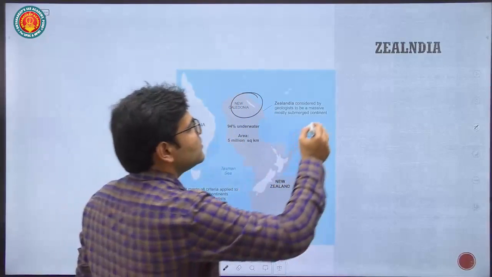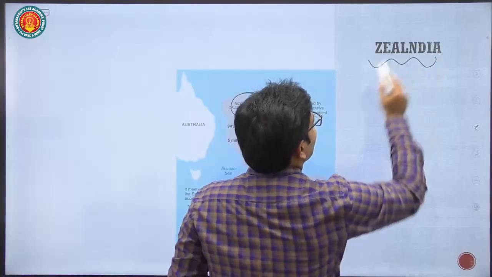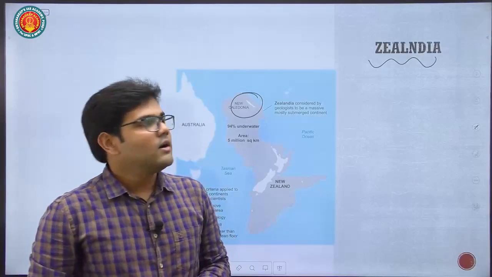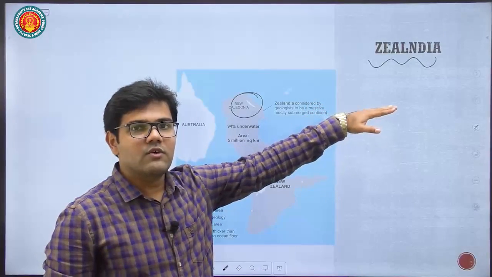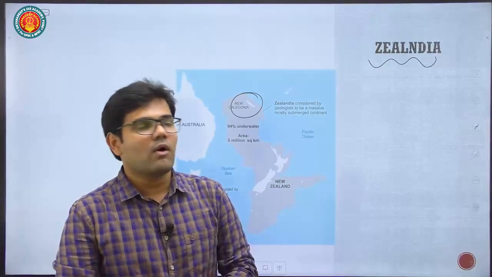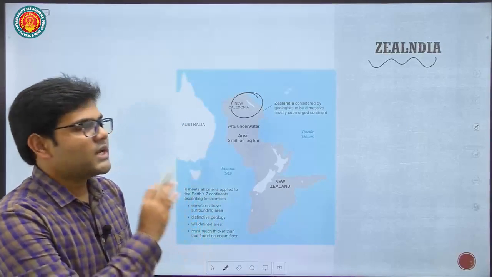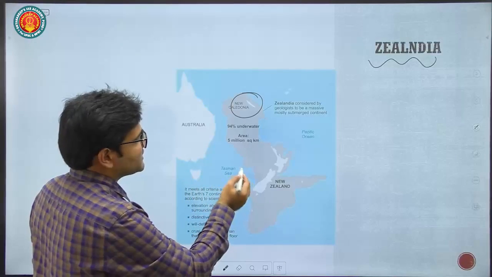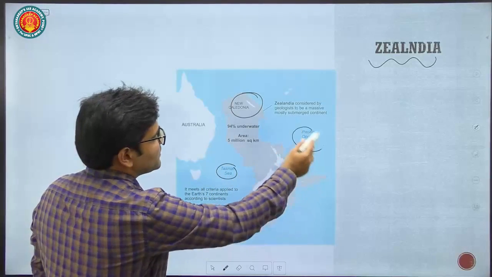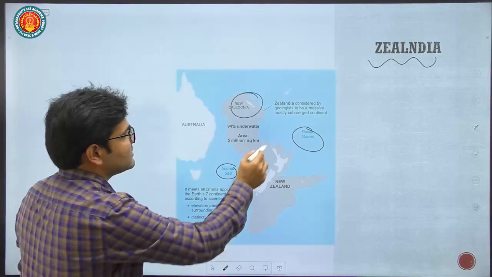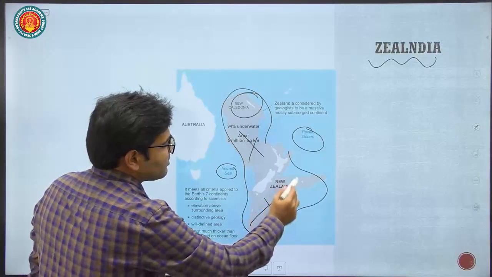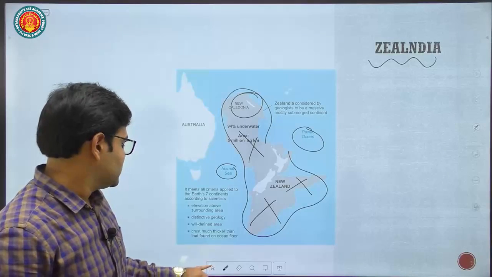So this new continent is called Zealandia. But again, a dispute is going on. So we are not following Zealandia as a separate continent. We are considering only the 7-continent model. So you just have to remember Zealandia is associated with New Zealand. It's present between the Tasman Sea and the Pacific Ocean. This entire region is Zealandia, and it is submerged below water. So that's all you need to remember.